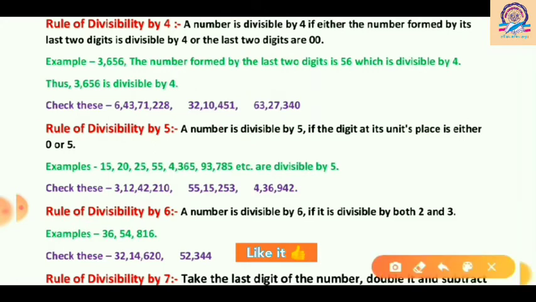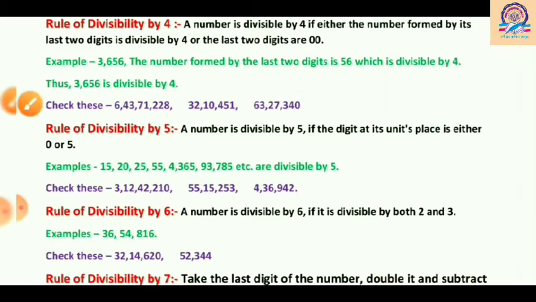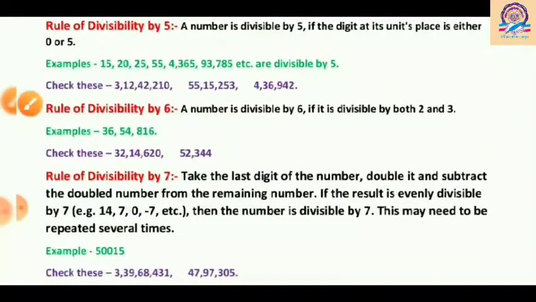Now we have the last number, that is 63,27,340. You will check it yourself and write in the comment box whether this number is divisible by 4 or not. Now come to the next rule, that is the rule of divisibility by 5.